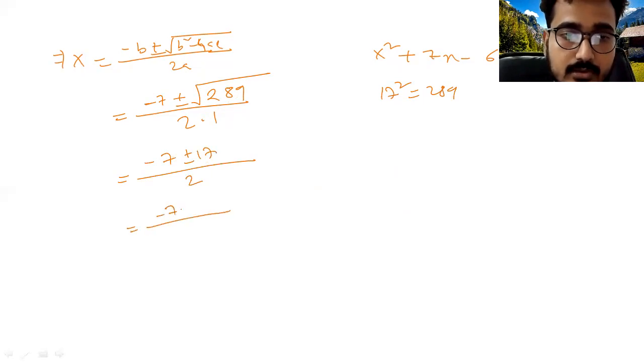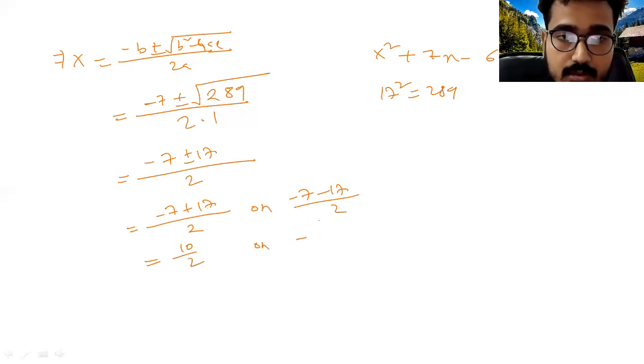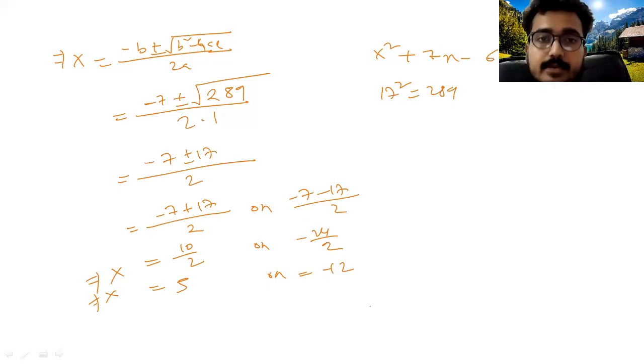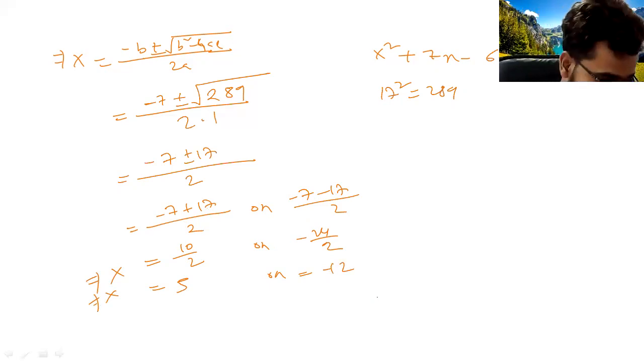So the value of x will be minus 7 plus 17 by 2, or minus 7 minus 17 by 2. When you simplify, it will be 10 by 2, or minus 24 by 2. So it will be 5, or minus 12. But x cannot be negative. Why? Because x is a distance. So x cannot be negative.